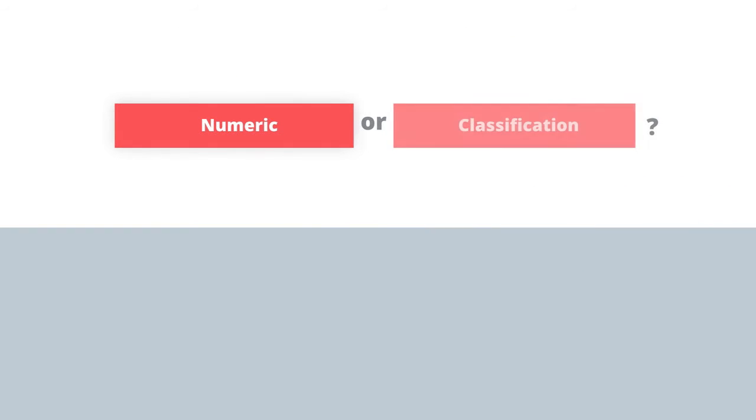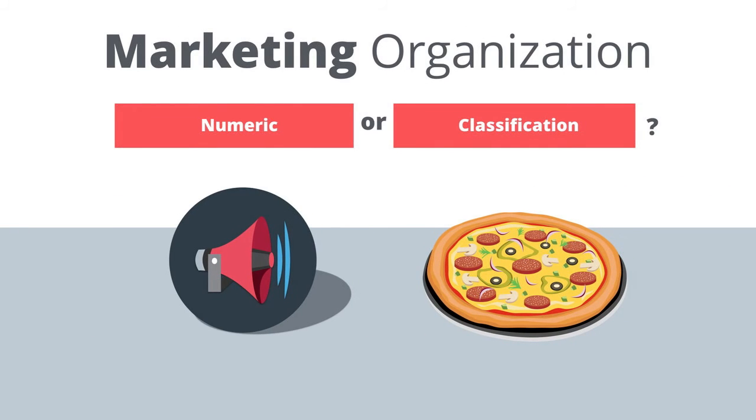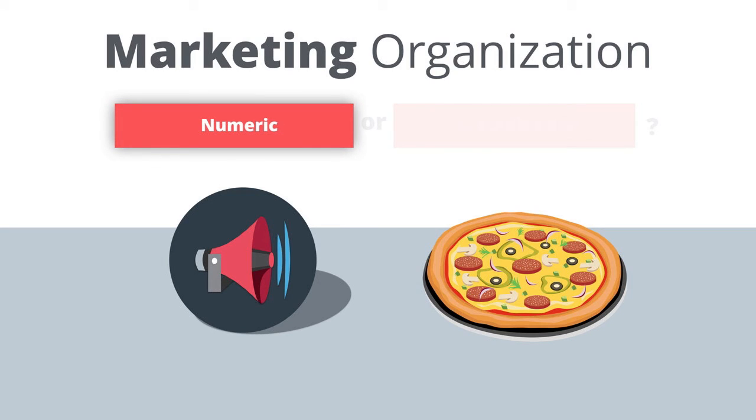For our second example, Hot and Fresh Pizza wants to use sales data from their existing stores and respective demographic data around those stores to predict how many pizzas they'll sell at their new store location. Since the outcome that Hot and Fresh Pizza is trying to predict is the number of pizzas, then the target variable is numeric, and they would use a numeric or regression model to solve this problem.